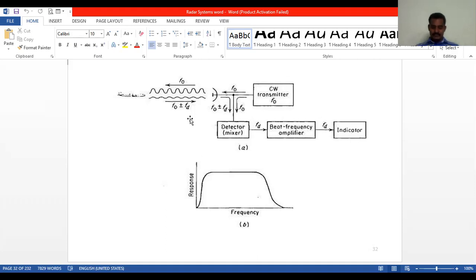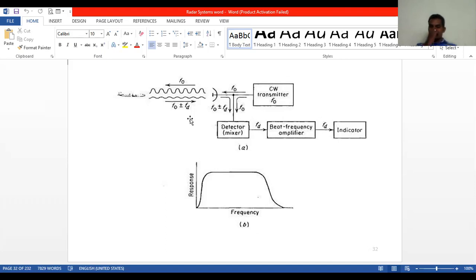A received echo signal at a frequency f naught plus or minus fd enters the radar via the antenna and heterodynes in the detector mixer with a portion of the transmitted signal f0 to produce a Doppler beat note of frequency fd.